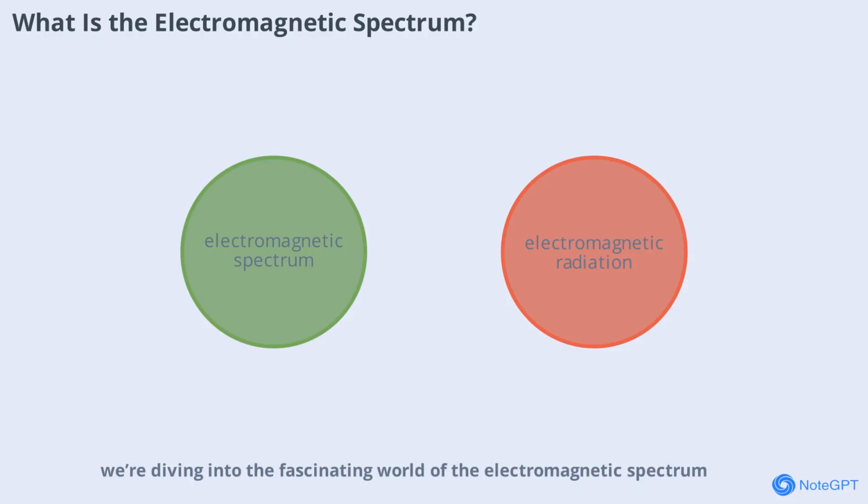Welcome. Today we're diving into the fascinating world of the electromagnetic spectrum. This spectrum is essentially the entire range of electromagnetic radiation, from the longest radio waves to the shortest gamma rays. It's all around us, shaping the way we see, communicate, and even heal. But what exactly does it include, and why is it so important?